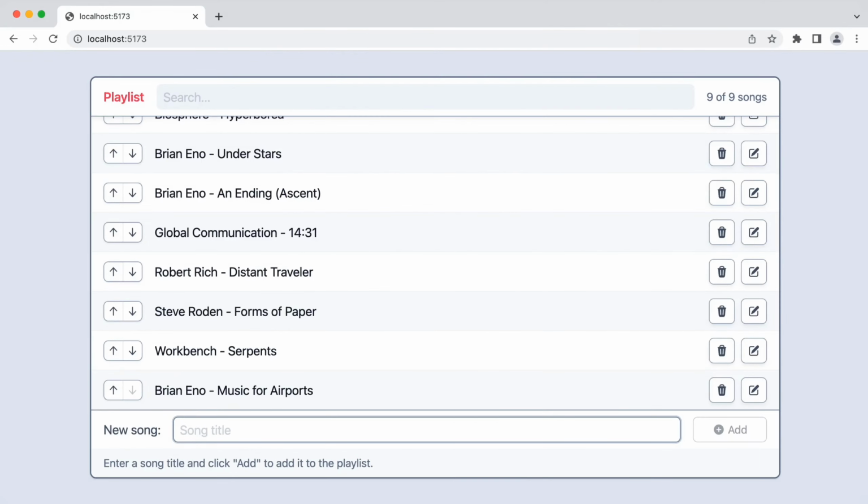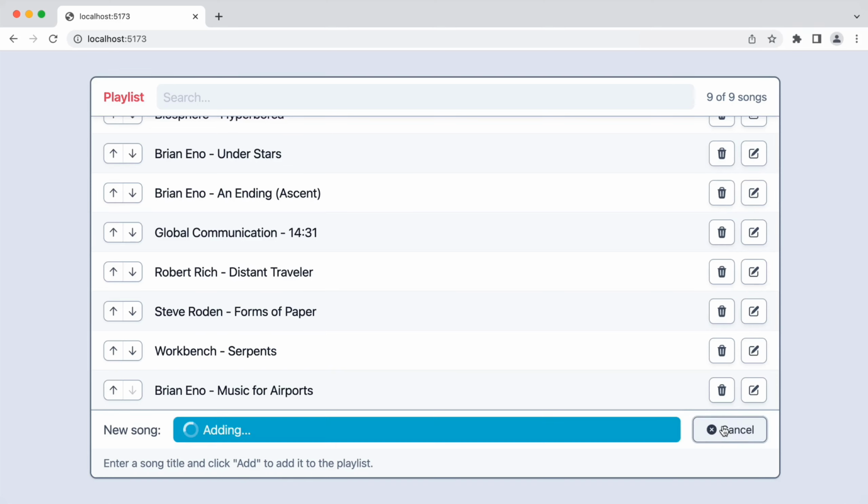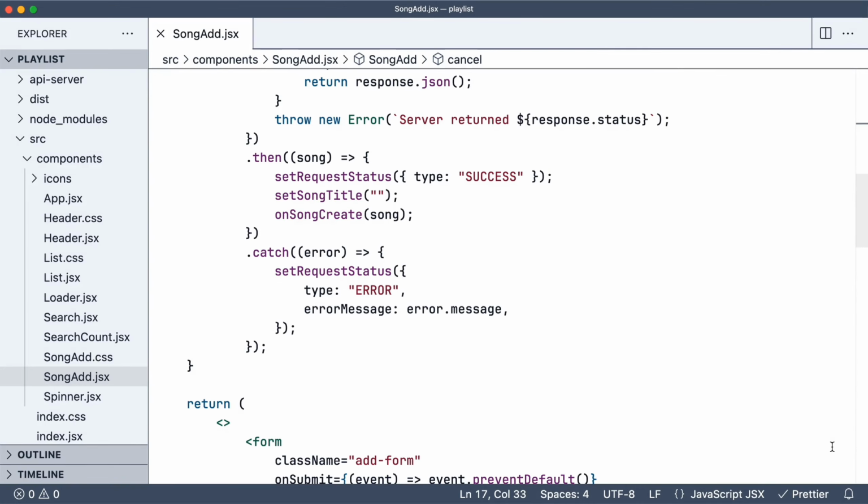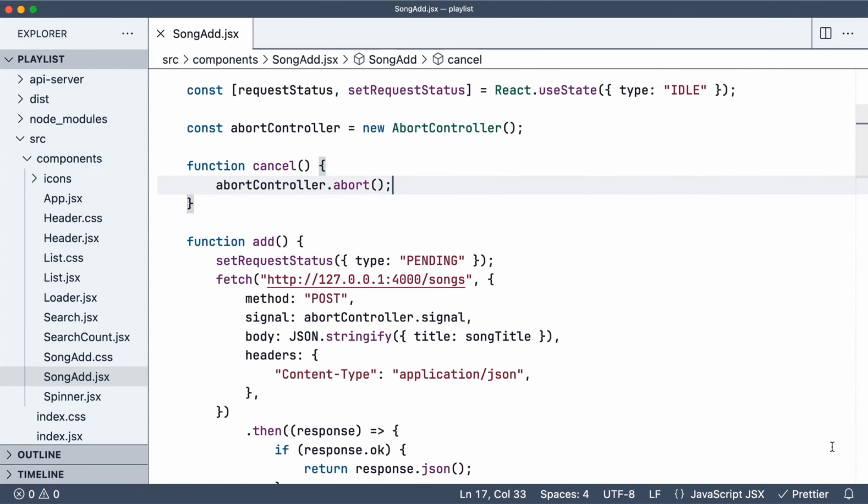I go to the browser, add a song, and click cancel. Nothing happens. So what am I doing wrong here? The problem is actually the way in which I'm creating the controller, and more specifically, that I'm creating it directly inside the component. If you go back to the component, you see that I'm instantiating it here, then assigning it